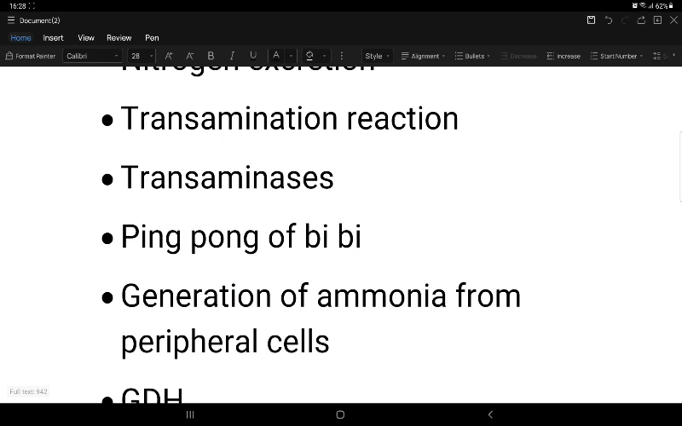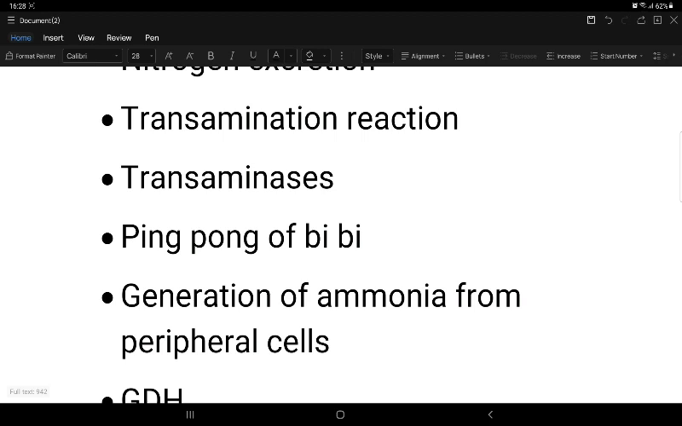Then coming to the ping pong mechanism of bi-bi reaction: the prosthetic group is modified during the reaction and the first product is released before the second substrate binds. It is a ping pong bi-bi. And 17 amino acids can take part in the transamination reaction, which means that 17 amino acids can form glutamate. The remaining 3 amino acids cannot take part in transamination or form glutamate. What are they? Threonine, lysine, proline, hydroxyproline.